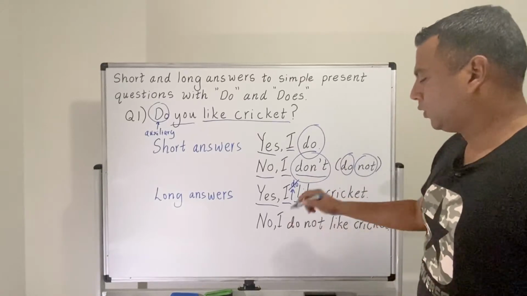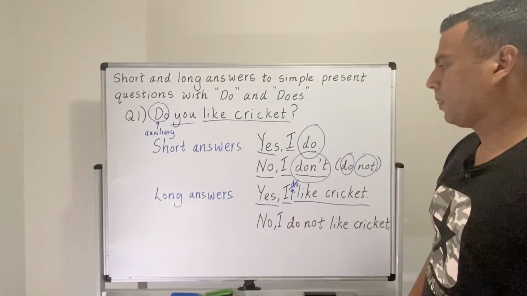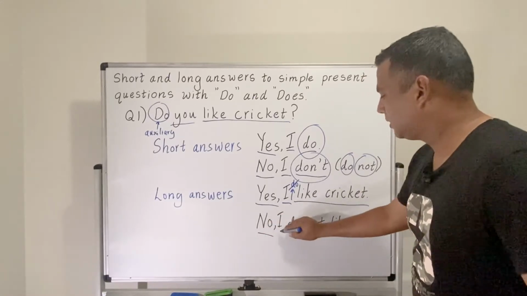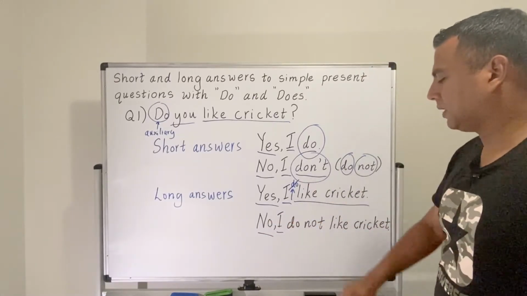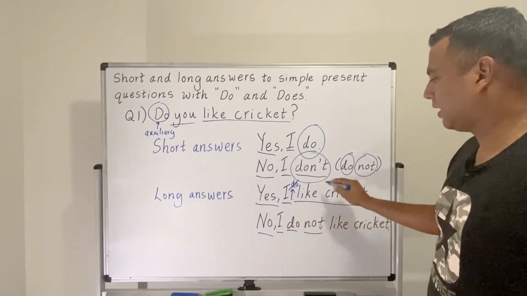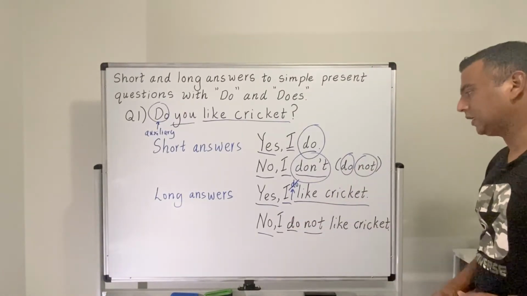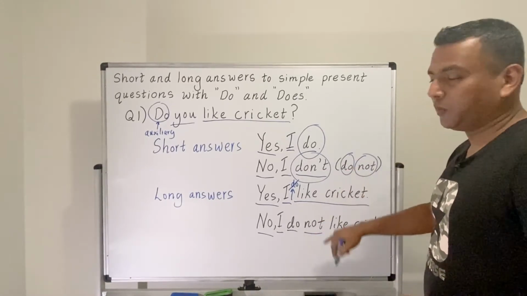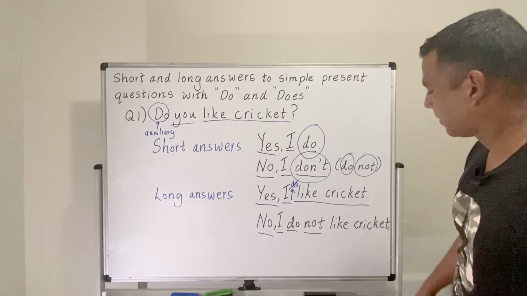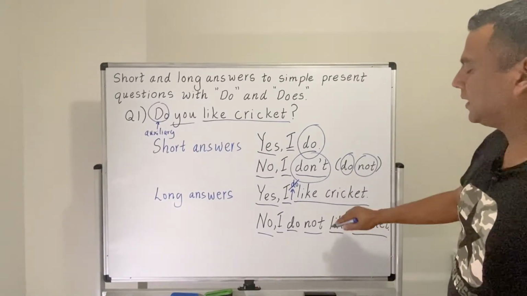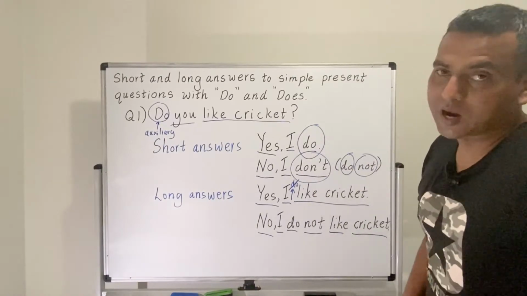So if you want to say in a long answer the fact that you don't like, you can say no, and then you write the subject as I, and then you say do not. So here I have used do not instead of don't, just to show you like either way you can just put it across, and then you say like cricket as it is in the question itself.